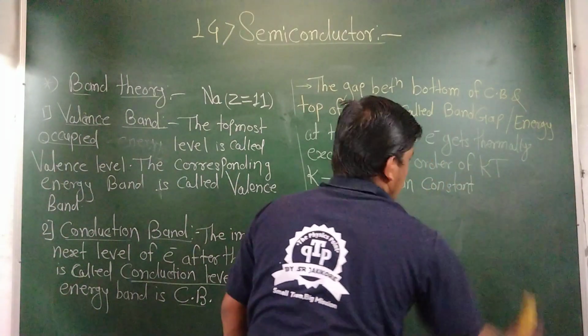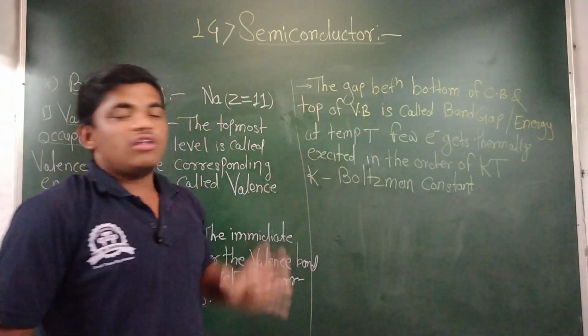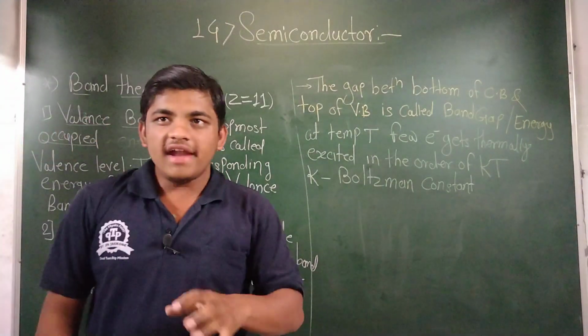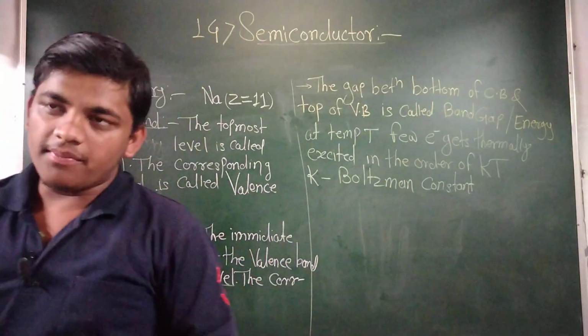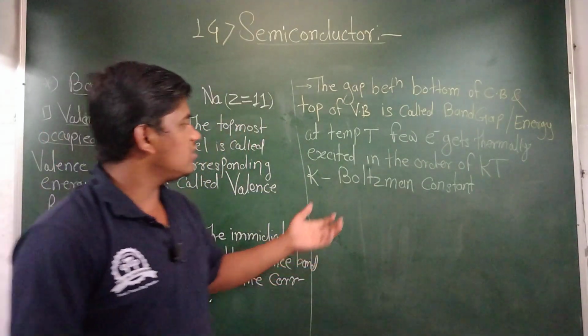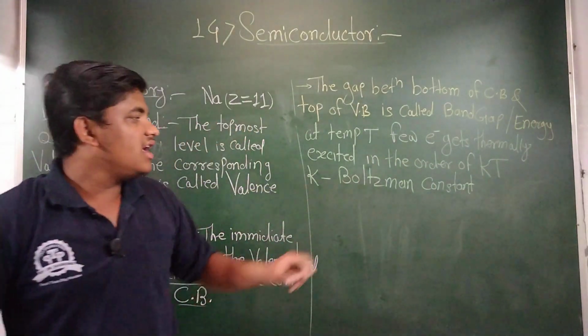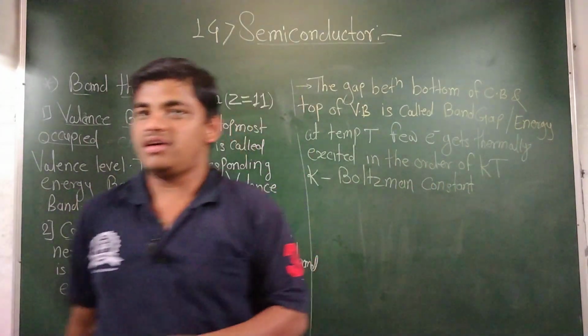At some finite value of the temperature T, a few electrons get thermally excited in the order of kT, and this k is called the Boltzmann constant.